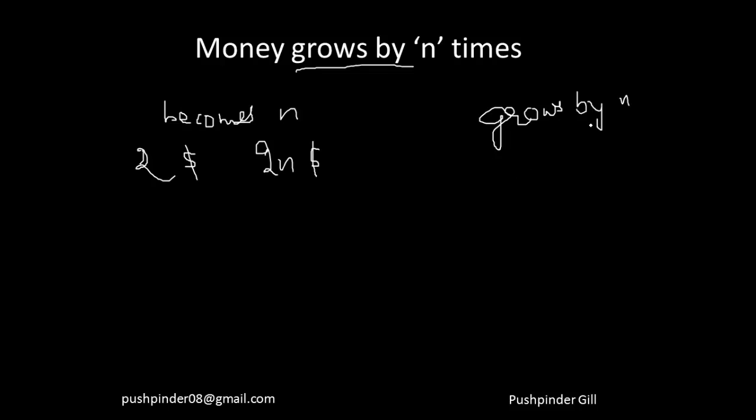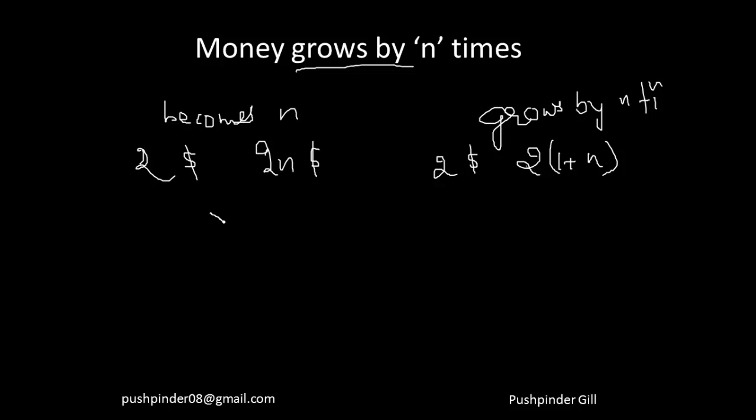Now money grows by N times. Grows by N times means if it was $2 right now, it will become 2 into 1 plus N. It grows by N times means whatever it is right now, it is going to be N times more. I hope you're understanding. Let me take one more example.